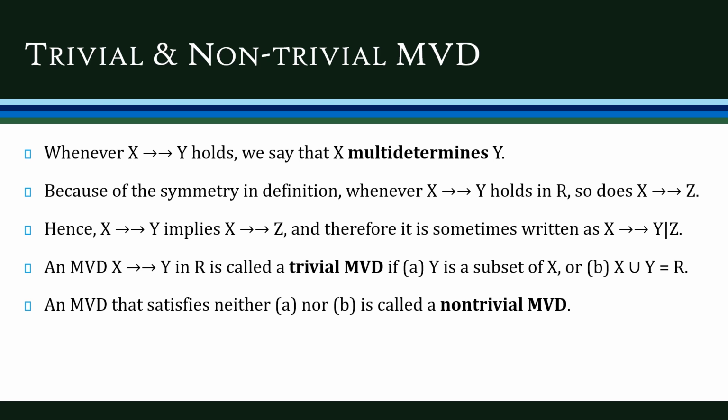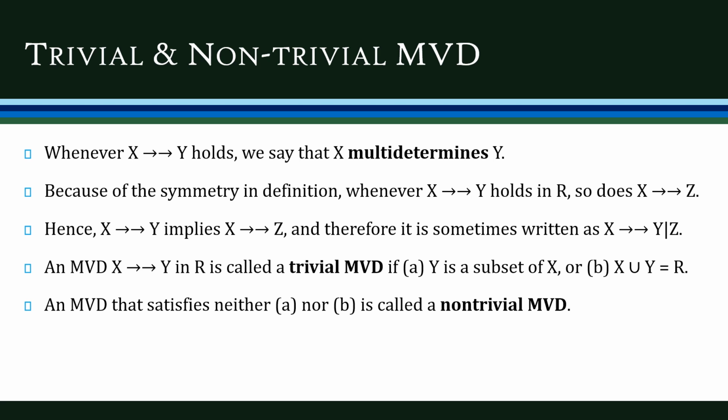X multi determines Y. Okay, and because of the symmetry in the definition, whenever X multi determines Y holds in a relation R, we can also have another MVD, X multi determines Z, because Y and Z are independent of each other.